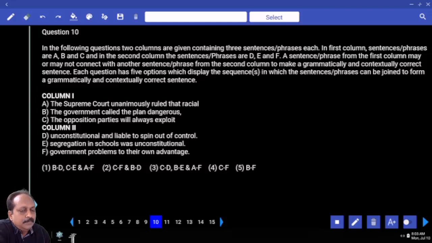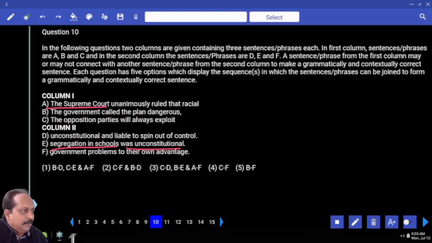The Supreme Court unanimously ruled that racial segregation in schools was unconstitutional. How many of you have chosen this pair? Raise your hands. Okay. It cannot be a pair. What is the reason? The clue for you, underline Supreme Court. I hope you are doing what I'm saying. Otherwise what happens, the next time you won't be able to catch what is important, what is not important. Supreme Court belongs to which country?